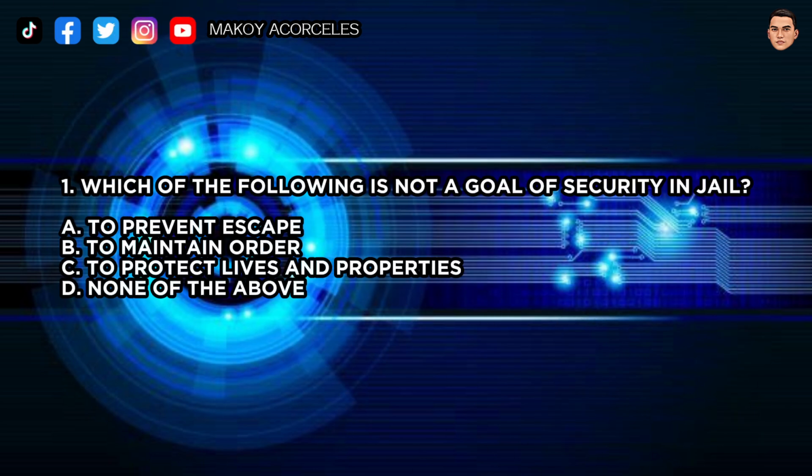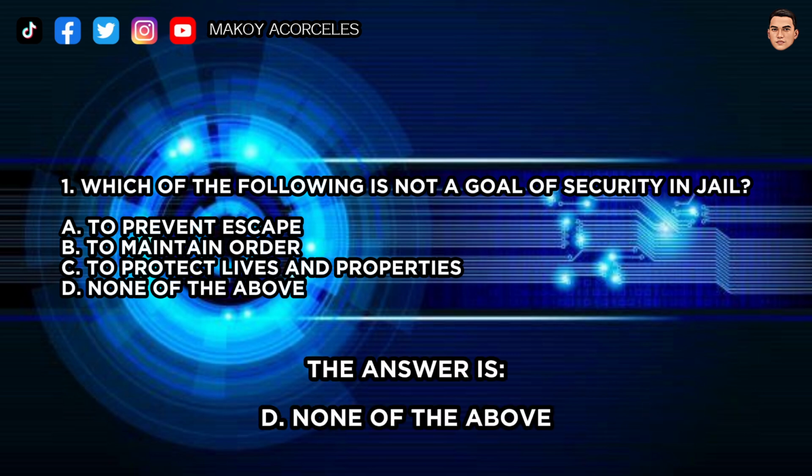1. Which of the following is not a goal of security in jail? A. To prevent escape. B. To maintain order. C. To protect lives and properties. D. None of the above. The answer is D, none of the above.